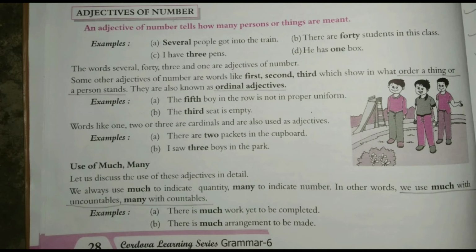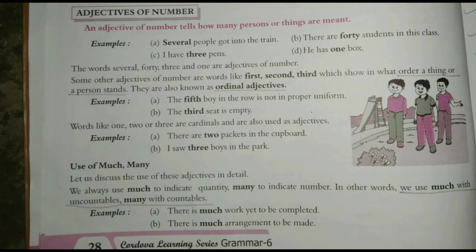Example A. The fifth boy in the row is not in proper uniform. Fifth is an adjective of number, but it is known as an ordinal adjective. B. The third seat is empty. Third is again an ordinal adjective.